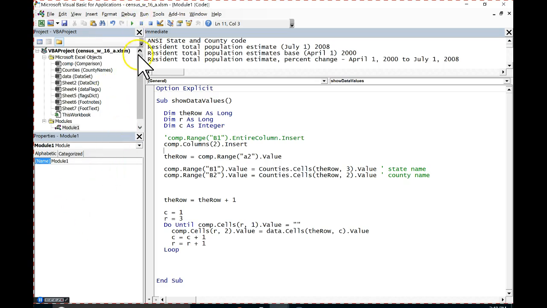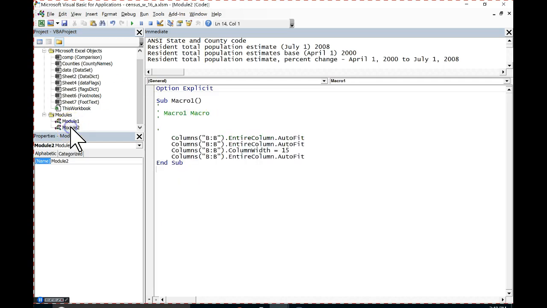Now remember that each time you've opened Excel and you say I'm recording macros, it'll make a new module to put that in. So even though we already had a module, we're going to come look in module 2 to find that. Yeah, an auto fit is exactly right. And so that's what we needed.